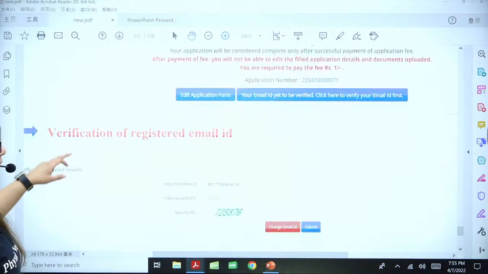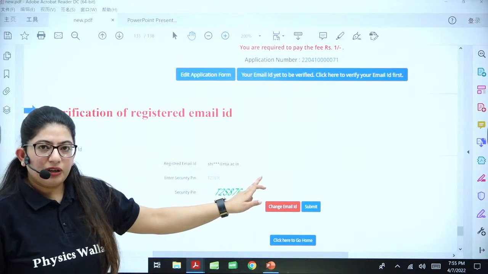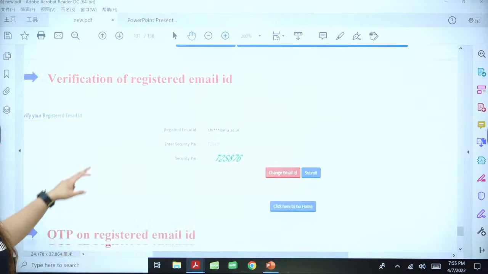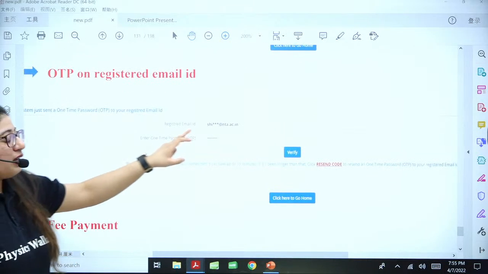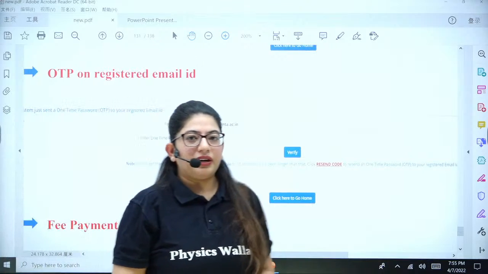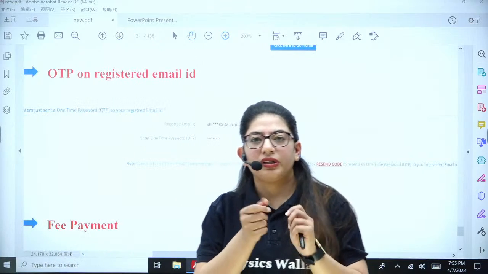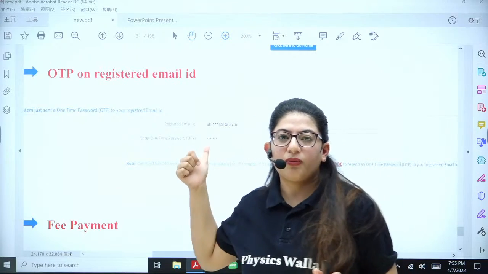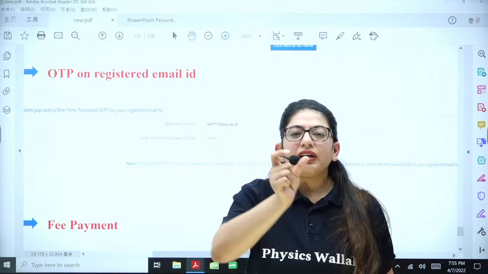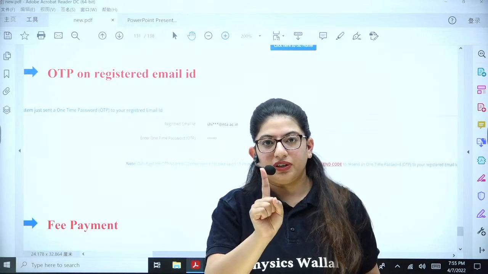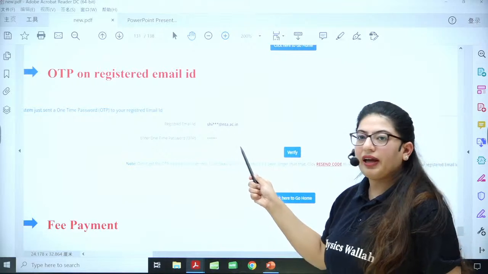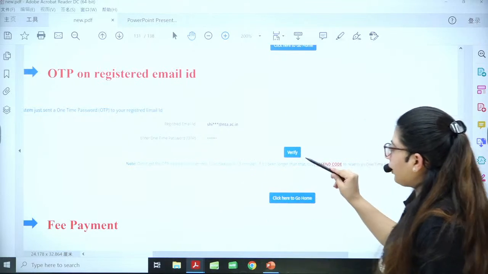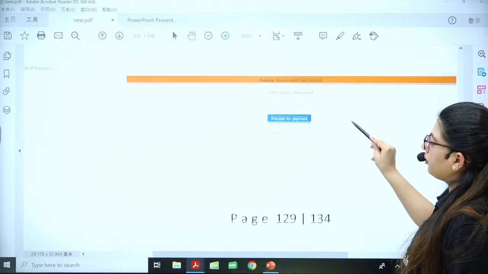How will you verify? You have given this particular email ID. Now they will ask about the security pin. You have given a security pin. Now you will go to that particular email ID. For example, in your phone, you will open your Gmail, and one email will be there from NTA, containing an OTP, one time password. You have to fill that OTP here. It is valid for a certain time period only, so make it quick. Verify it. Next, move further.